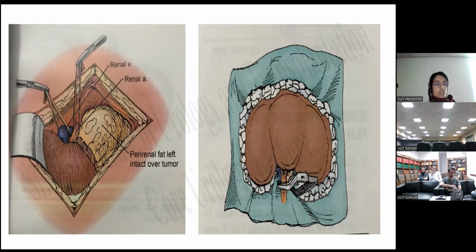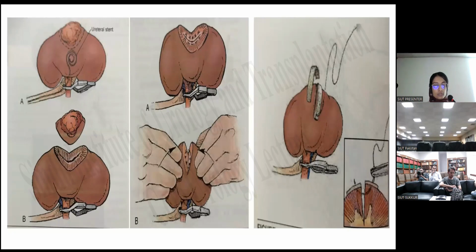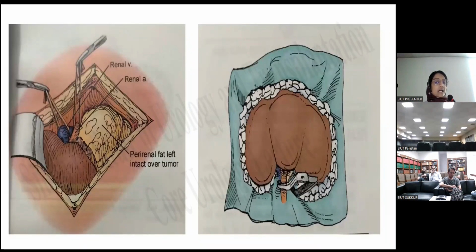Then in the second image, you can see that there is a clamp applied over here over the renal artery. So the clamp application should be done over the renal artery, and the ischemia time point should be noted. And then the kidney should be wrapped around with a sheet or the plastic bag containing the ice slush, only if the anticipated ischemia time is supposed to be greater than 20 minutes.